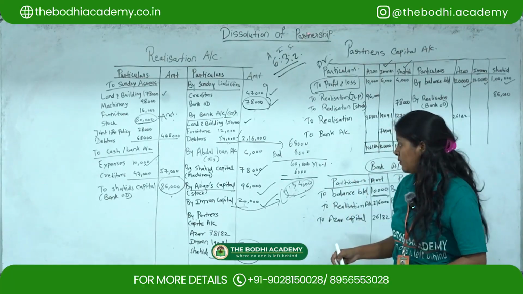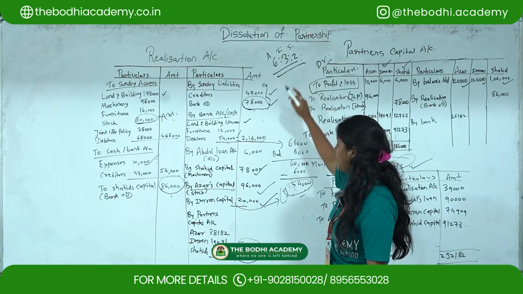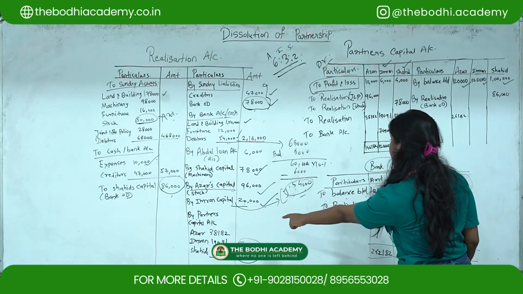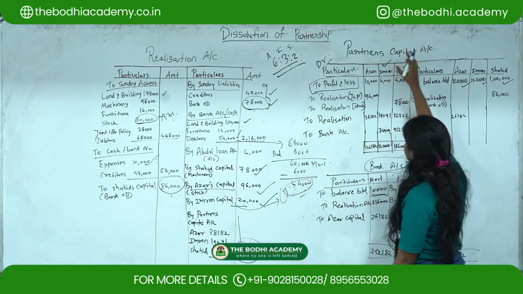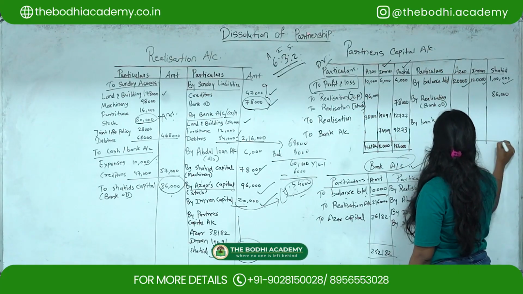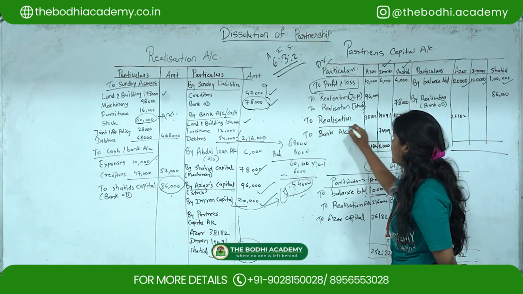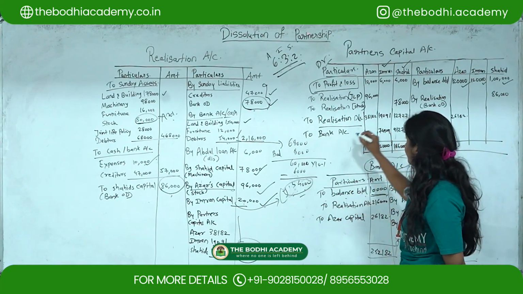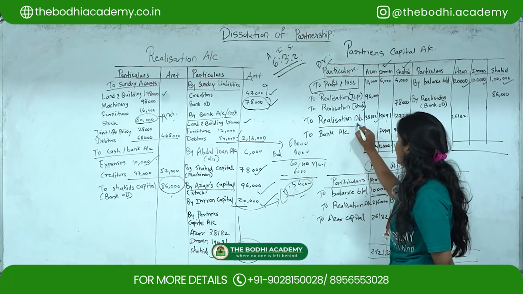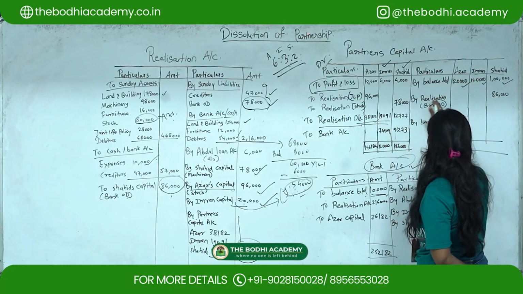Now on this 70,000 you have to multiply and find out how much is the profit for each partner, Azhar, Imran and Shahid. So you do 70,000 into 6 divided by 11, and you will get 38,182. This amount again you have to transfer to the partners capital account. Since it came on the credit side, you have to show it under the debit side. So on the debit side, as realization to realization account, you write down 38,182. This is the amount we are transferring from the realization account, and whatever is taken over by a partner also has to be shown here.